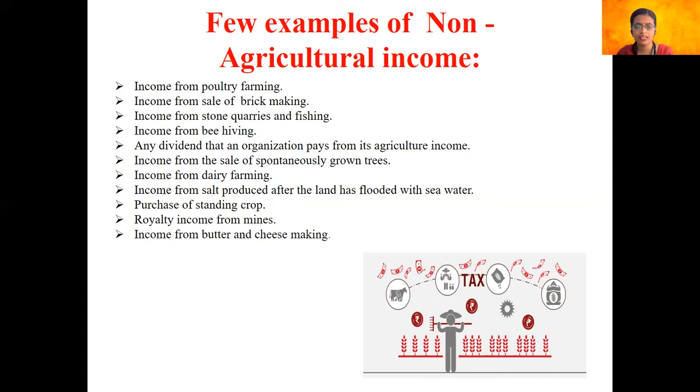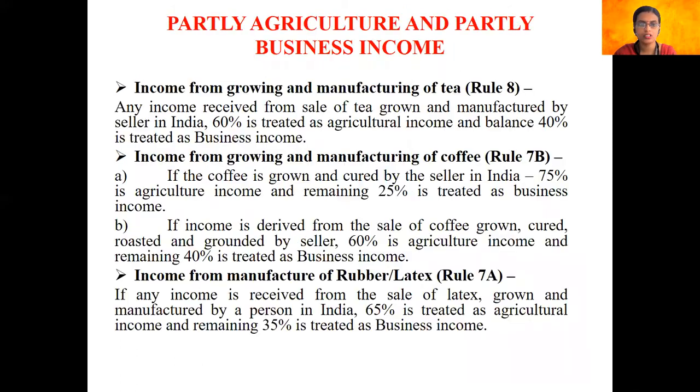Please note, the reason behind us listing these incomes as non-agricultural income is that we do not put in any effort or time in order to sow a seed, nor cultivate it, nor harvest it, nor give our time to use pesticides, insecticides, etc., in order to grow all these crops or all these products. Therefore, all these listed items come under the category of non-agricultural income.